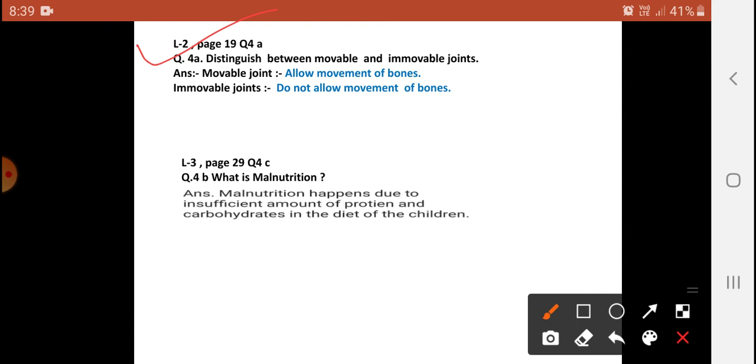The answer: mobile joints allow movement of the bone. Immobile joints do not allow the movement of bone, so movement will not be there. And in movable joints, movement will be there. Yes, my dear child, see and observe. Yes, next.